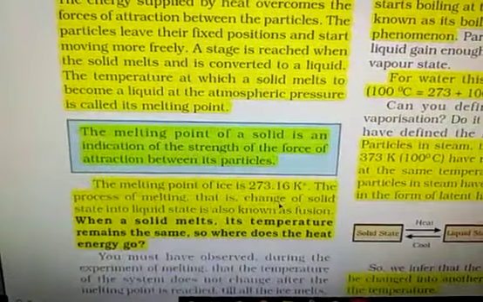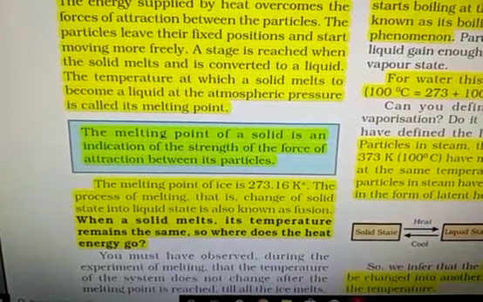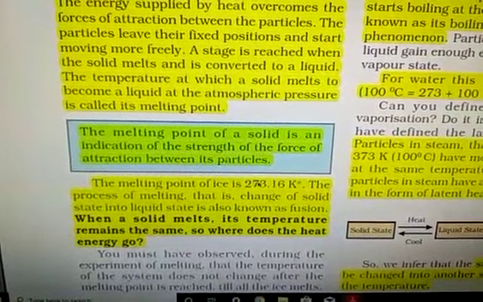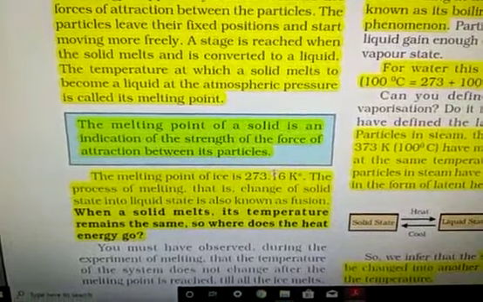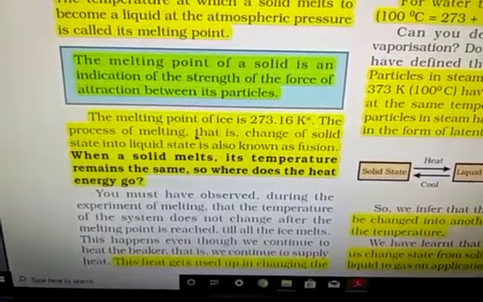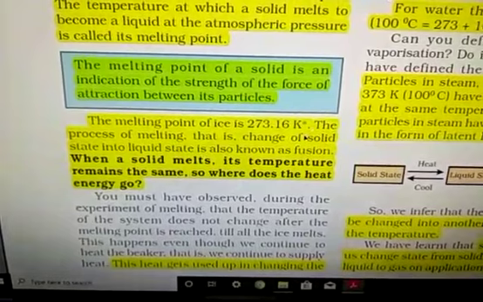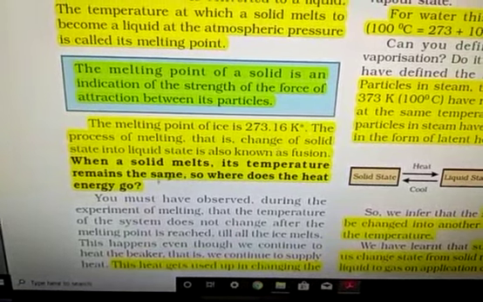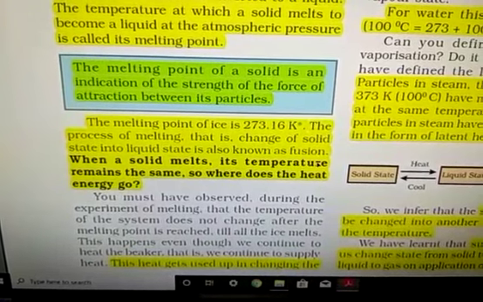Now, another important point: the melting point of a solid is an indication of the strength of the force of attraction between the particles. The higher the melting point, the greater the force of attraction. The melting point of ice is 273.16 Kelvin. The process of melting, that is, change of solid into the liquid state, is known as fusion.